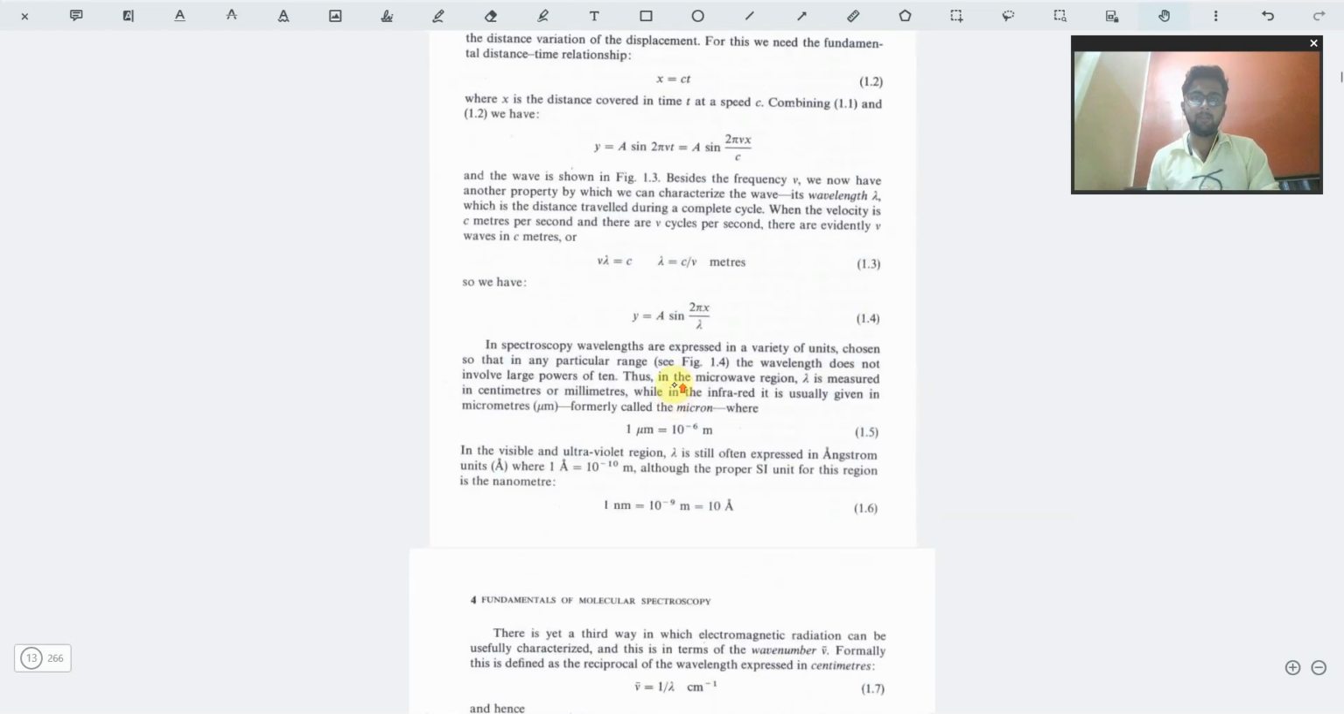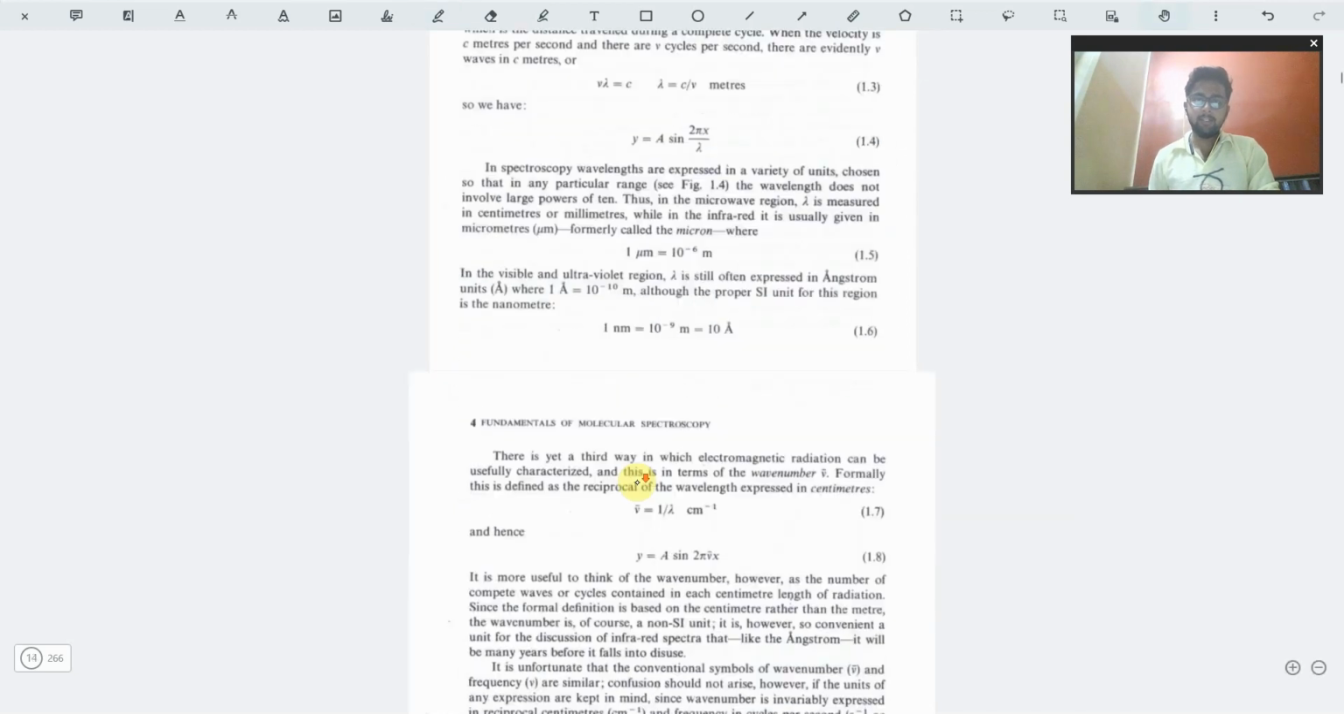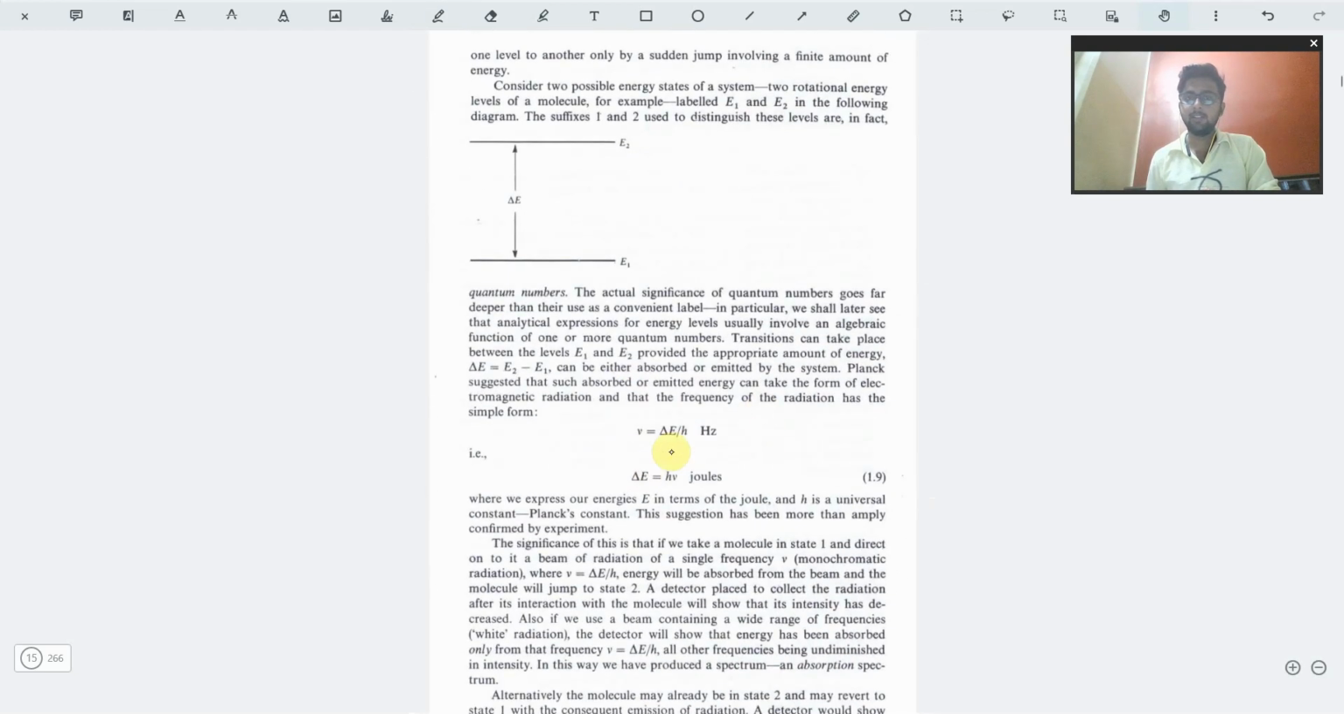Then we have the equation of motion of electromagnetic radiation, which is basically light. From these we have derivations including quantization of energy. You can see that delta E is equal to h nu, a very famous equation, where h is Planck's constant. Those parts are given.